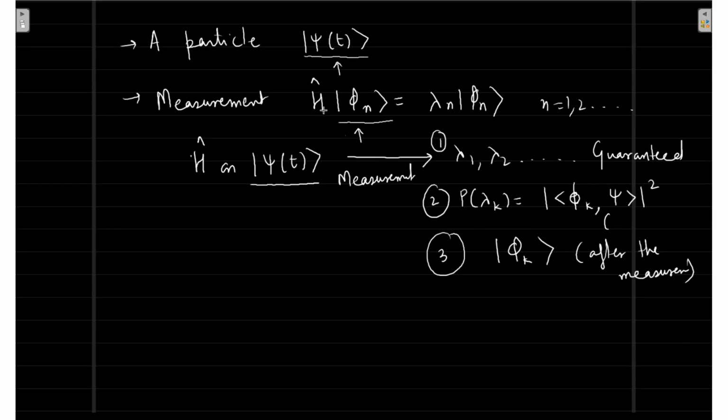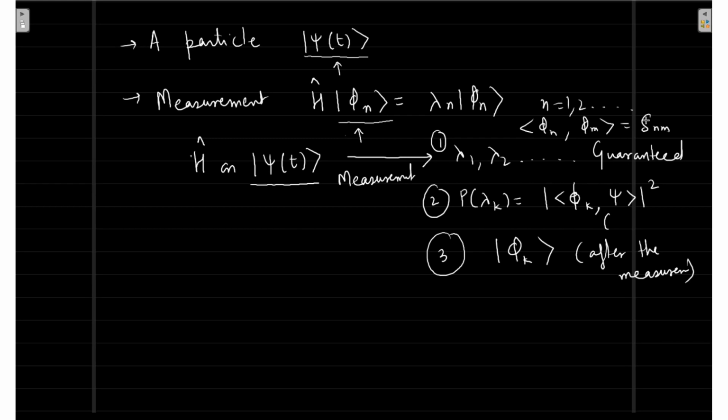Eigenvectors of Hermitian operators are always linearly independent, and they are orthogonal. So psi of t can always be expanded in terms of phi n, and the rest everything follows from there. Please see that I will take this slide as the starting point tomorrow.